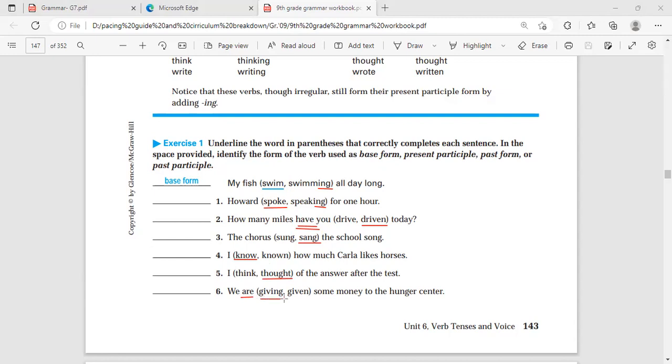Okay, I hope you understand the lesson. Today or tomorrow, inshallah, we're going to explain this lesson more in the class. Looking forward to meeting you in the class, inshallah.